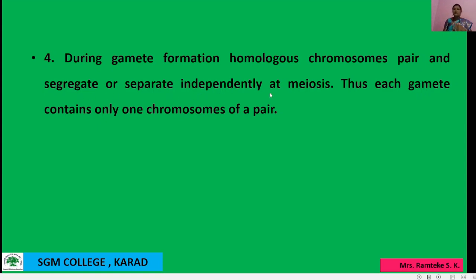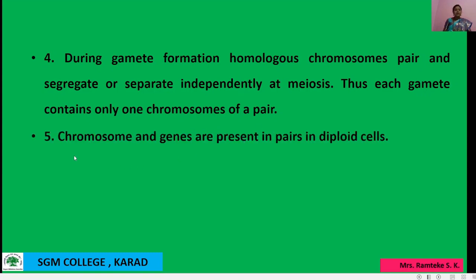Thus each gamete contains only one chromosome of a pair. तर प्रत्येक जे gametes आहेत ते काय contain करतं, only one chromosome of a pair.